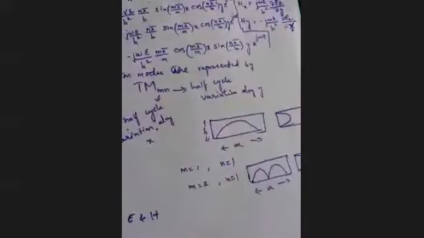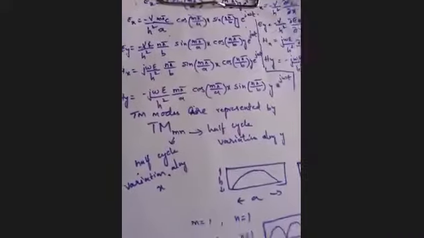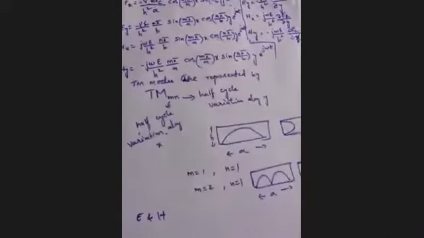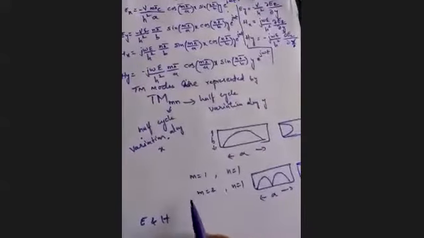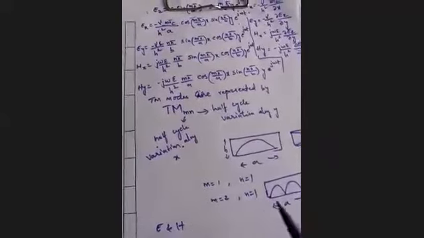Okay. So we have said that M and N are the constants representing half-wave field variations along the x-axis and y-axis, that is along the a dimension and b dimension, right? Now, for what values of M and N do you have some field components, that is modes of TM mode, possible, and for what values of M and N are modes of TM mode not possible, right?